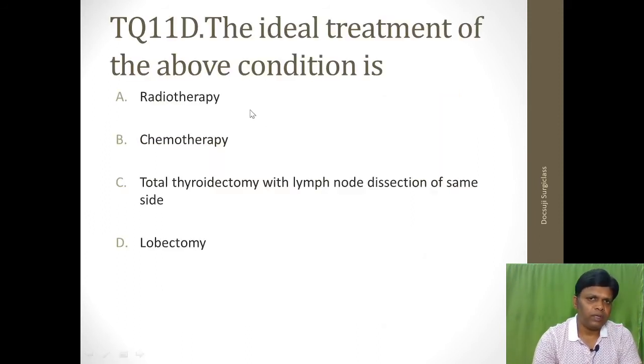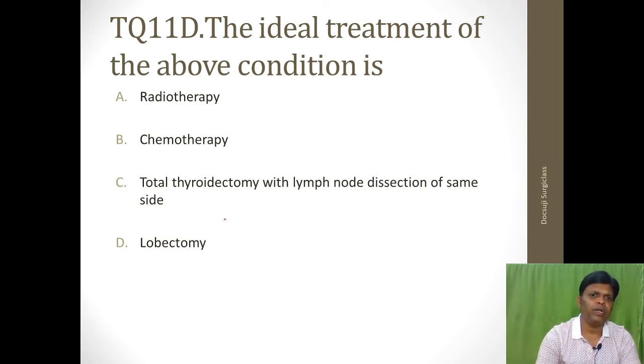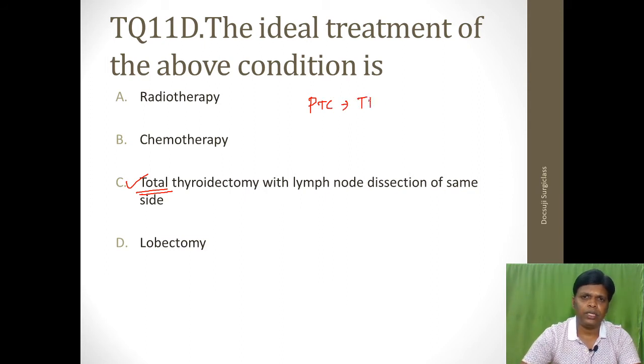Last one, for the same patient, what will be the treatment for the above condition? Okay, so let us discuss some treatment about this. Since it is papillary carcinoma, the treatment is total thyroidectomy. What is the treatment for papillary carcinoma of thyroid? PTC, what is the treatment? Treatment is total thyroidectomy plus central compartment neck dissection, central lymph node dissection.